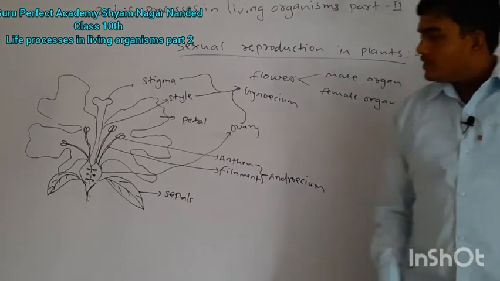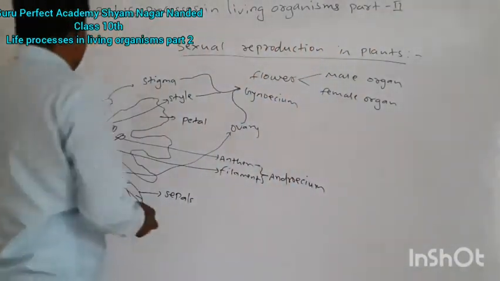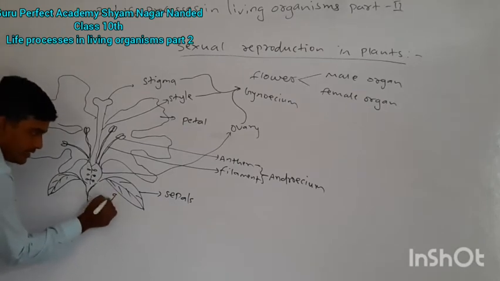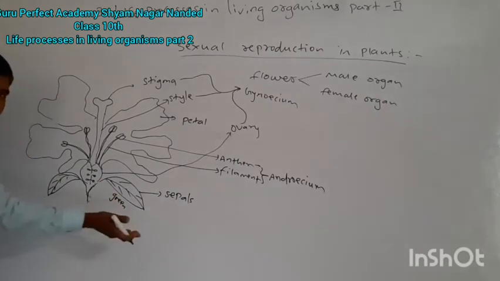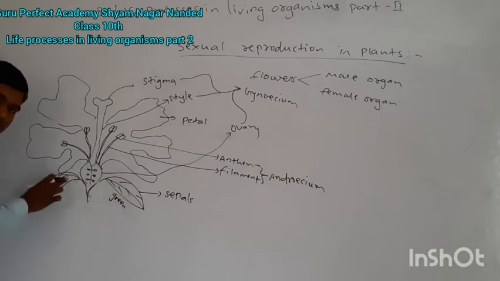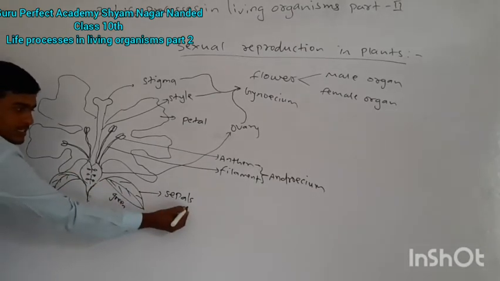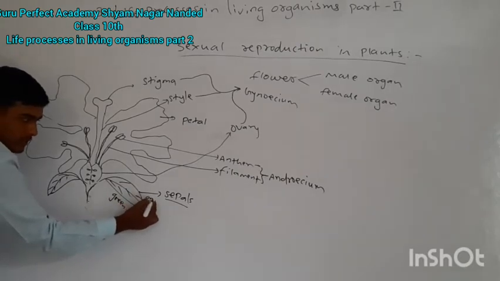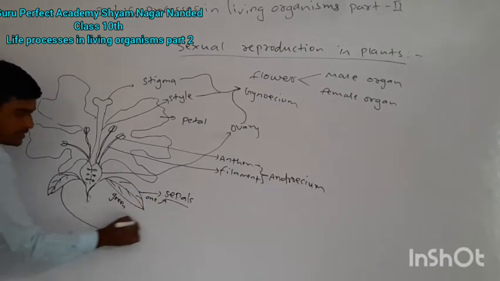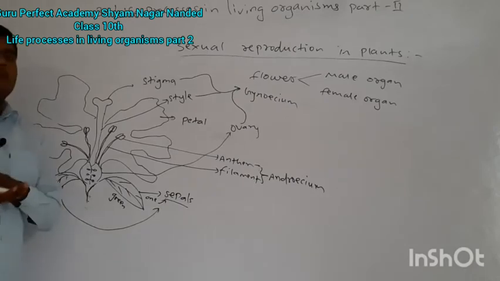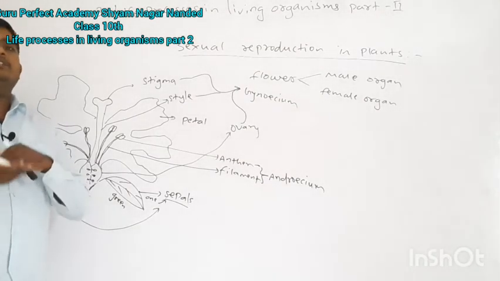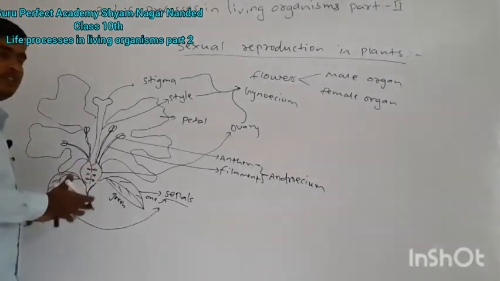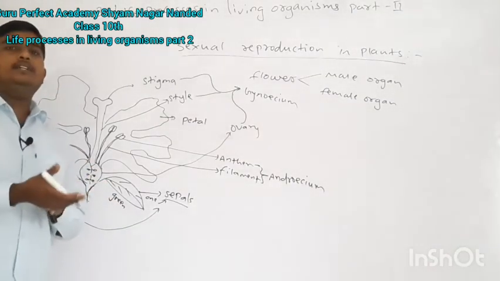Now moving to our next point, these green-colored structures. All these are leaf-like structures. This is a single sepal, and here is another sepal. Some plants have 2 sepals, some have 4, some have 3, depending on the plant.